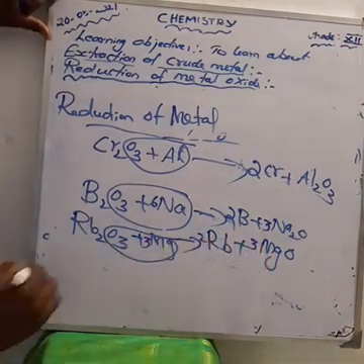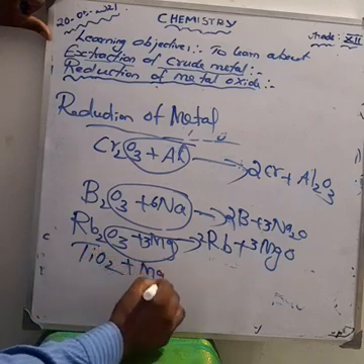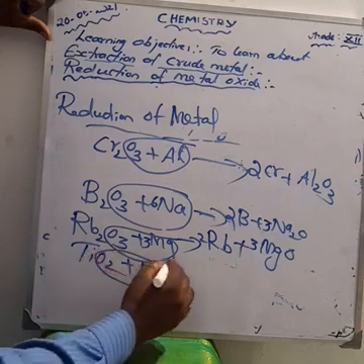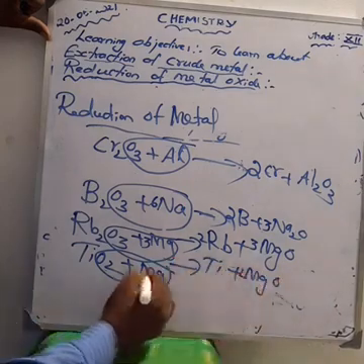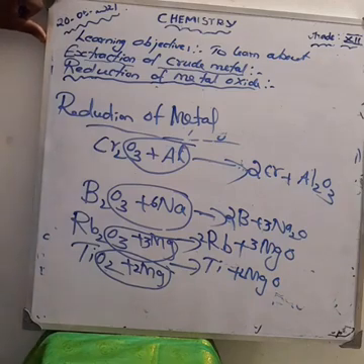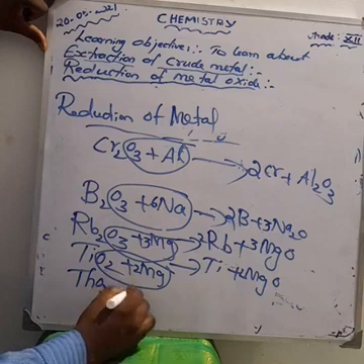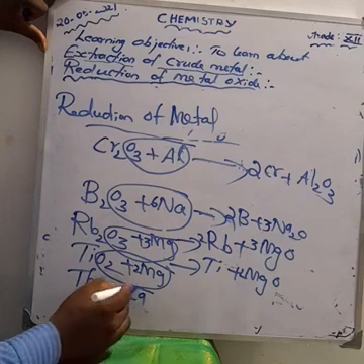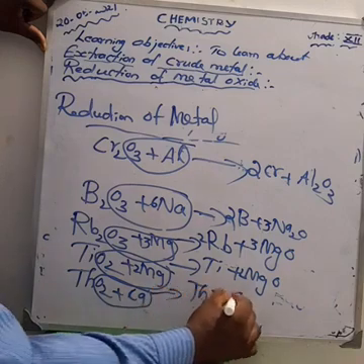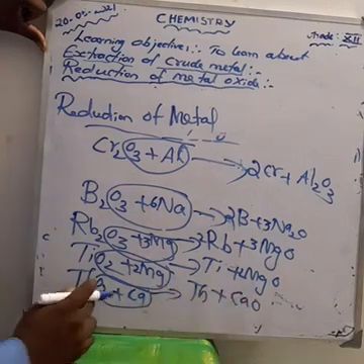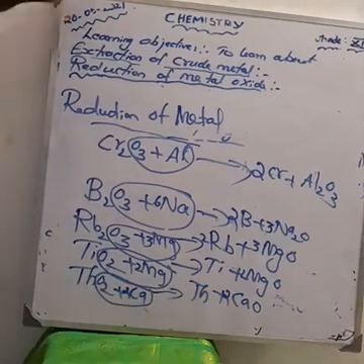Next, titanium oxide, TiO2, combines with magnesium. This magnesium combines with the oxygen to form magnesium oxide. We get titanium plus MgO. How much MgO? 2 MgO. The equation is balanced. Next, thorium dioxide, ThO2, reacts with calcium, Ca. Calcium combines with oxygen to form calcium oxide, and also we get thorium, Th, plus calcium oxide. How much calcium is there? 2 calcium. Calcium is balanced.